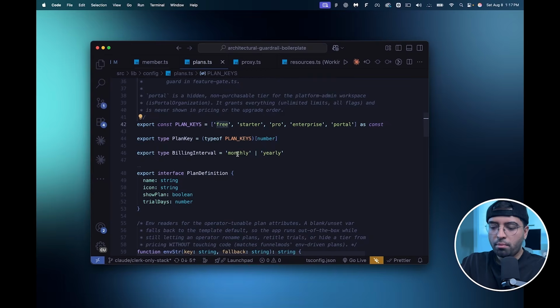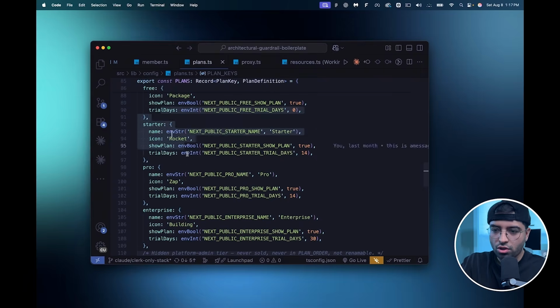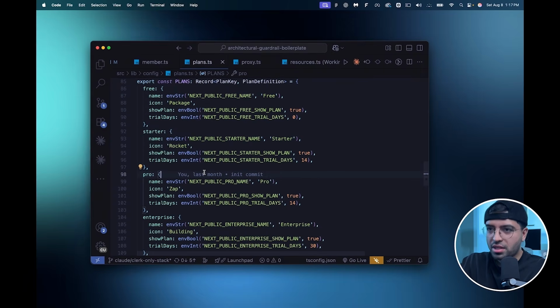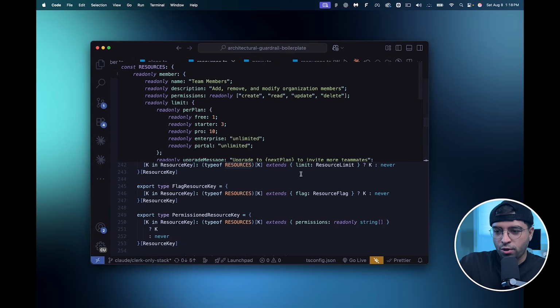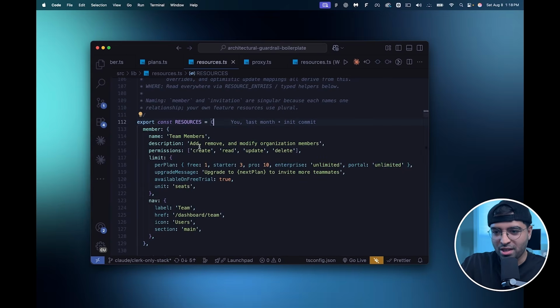So I have one page that essentially locks in all of the plans, and it creates the structure for each of these plans. But take a look at this, right? This is where it all kind of comes together. All right, so you guys ready? So this is the source of all truth called resources in my app. It essentially maps over all the plans and then creates permissions and whatnot, everything for that specific plan. So that's why I called it resources. So let's take a look at what that looks like.